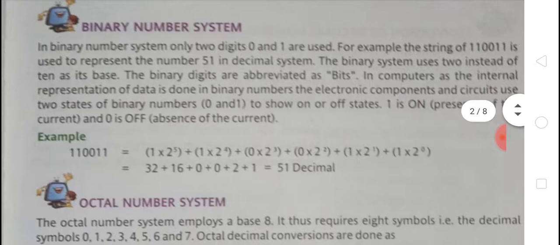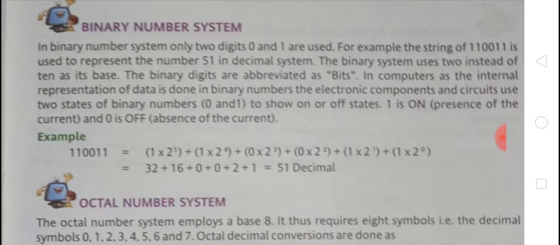Binary number system. In the binary number system, only two digits, 0 and 1, are used. For example, the string 110011 is used to represent the number 51 in the decimal system. The binary system uses 2 instead of 10 as its base.